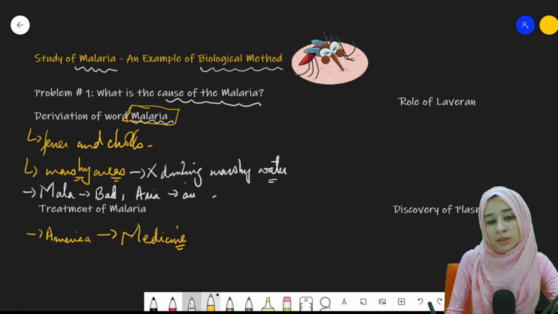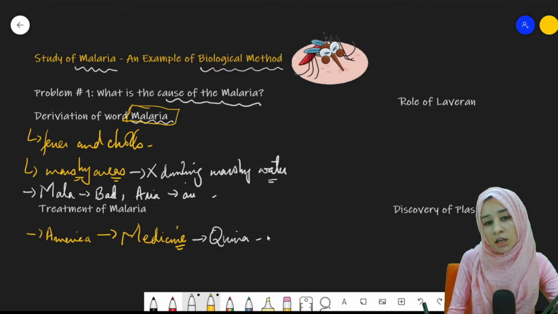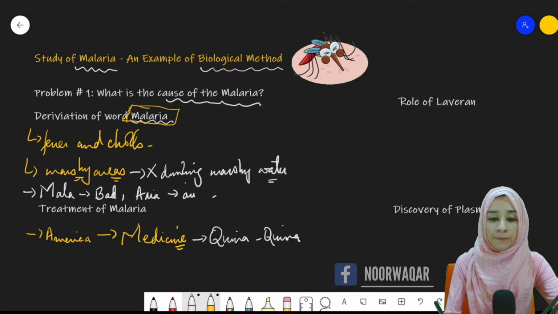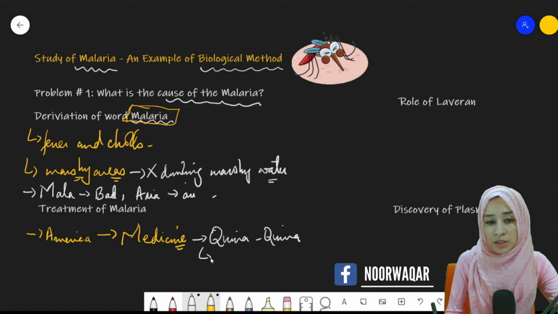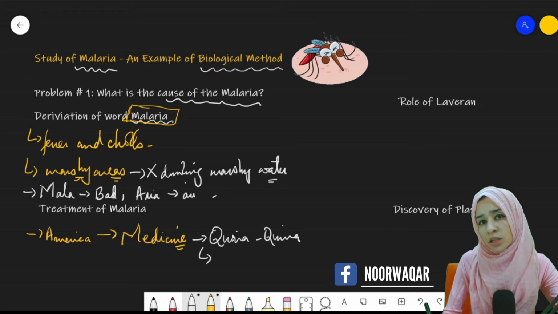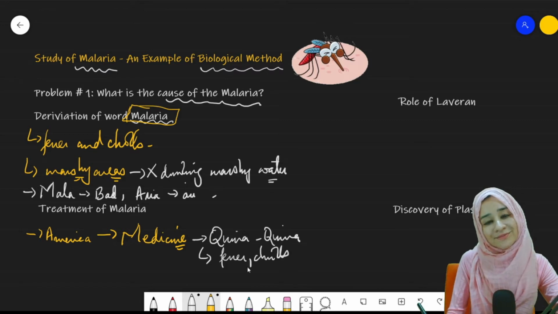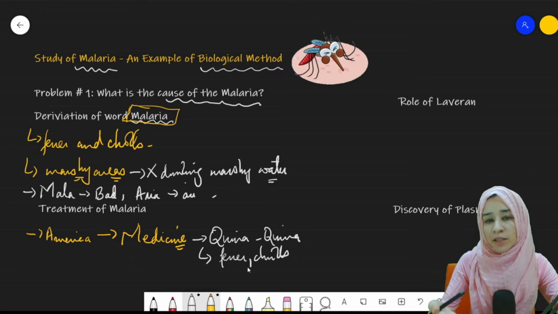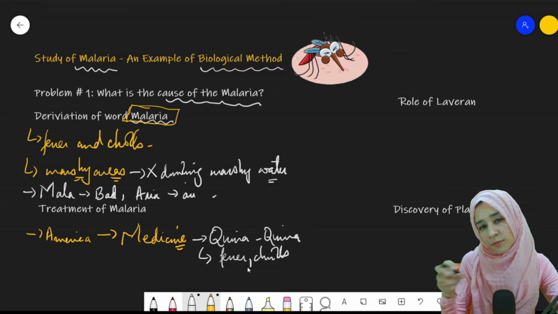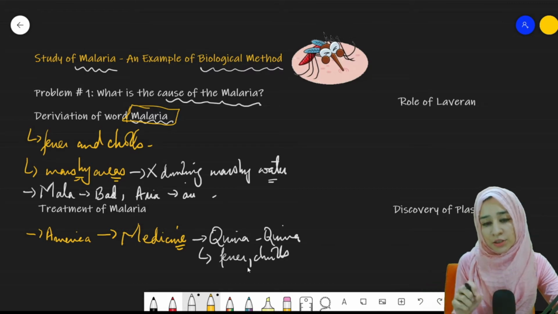There was a bark that is known as quina bark. Physicians found out that this quina bark was very effective against the fever and chills caused by malaria. So they started treating the patients of malaria with the help of this quina bark. They extracted the medicine from it and started treating patients.